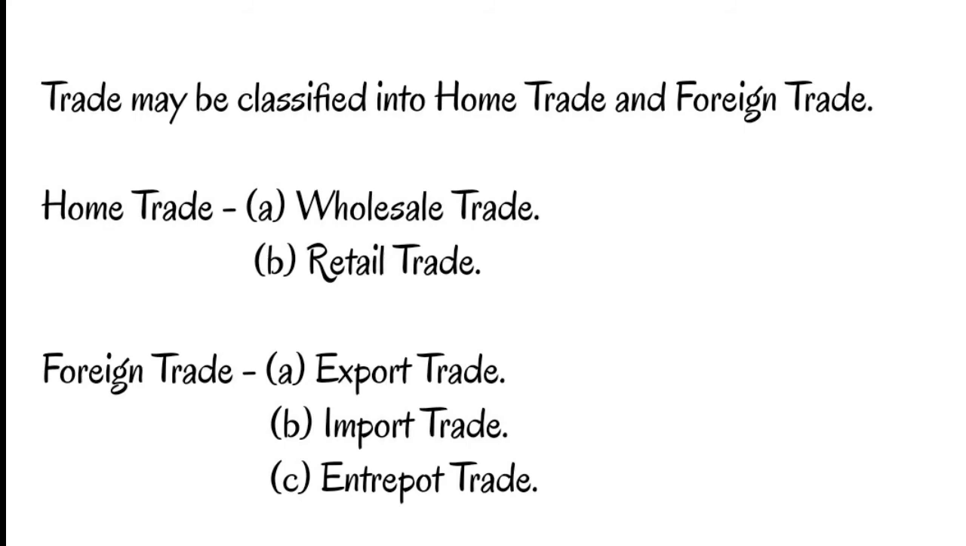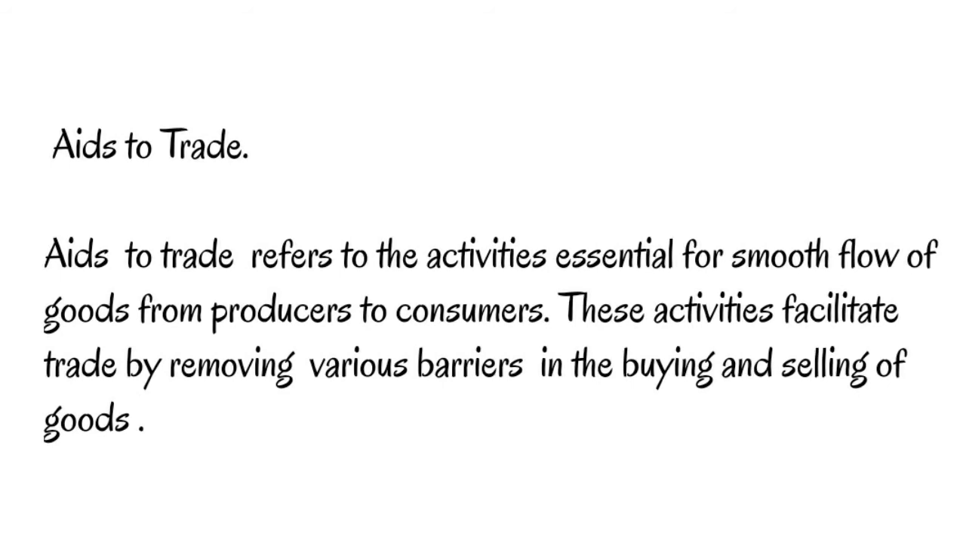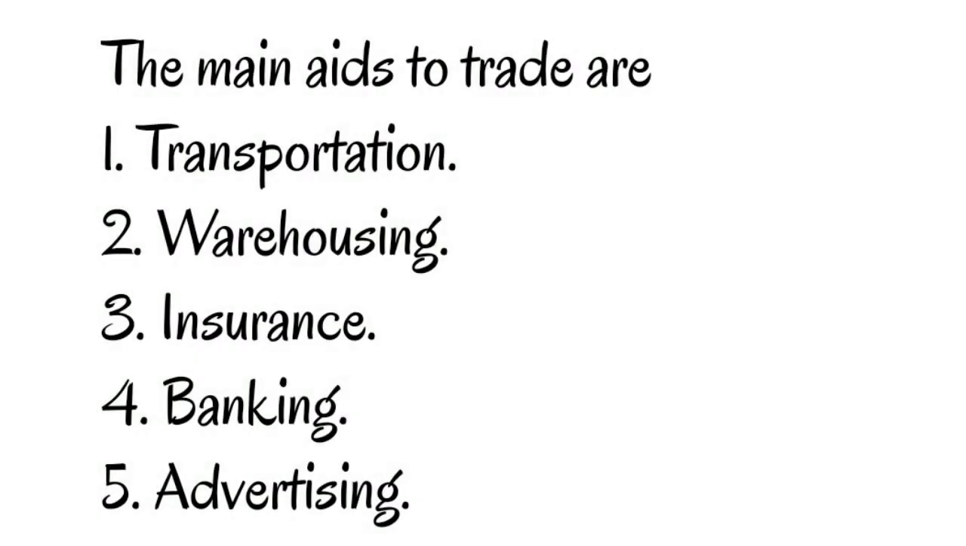Now let us see the other branch of commerce, that is aids to trade. Aids to trade refers to the activities essential for the smooth flow of goods from producers to consumers. These activities facilitate trade by removing various barriers in the buying and selling of goods. The main aids to trade are transportation, warehousing, insurance, banking, and advertising. Let us see one by one.